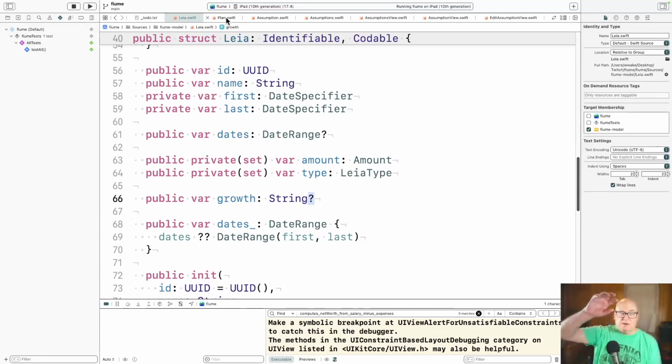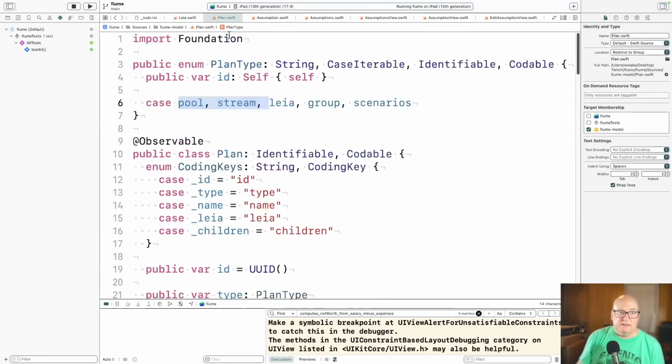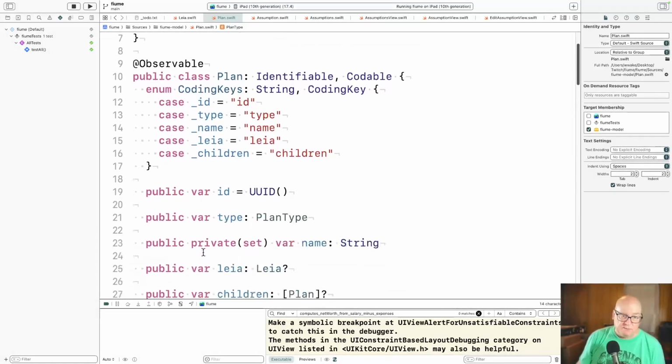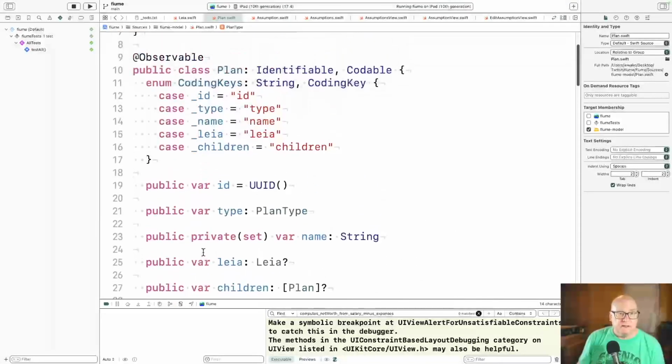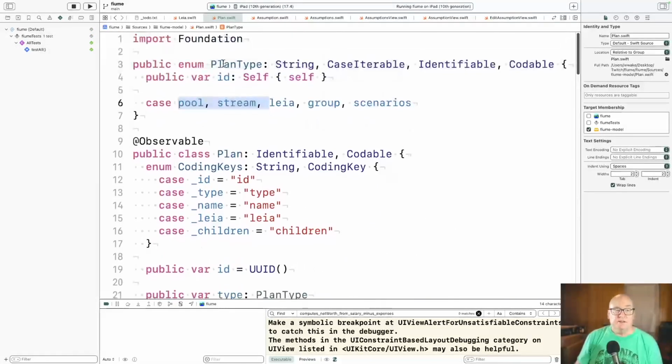So the structure we have is there's a plans object that contains a bunch of plan objects. The plan objects contain layers or recursive versions, groups, or scenarios. And so the plan is where we put the update. You could do it differently. Let's see, well, there's two changes. There's a change here too.